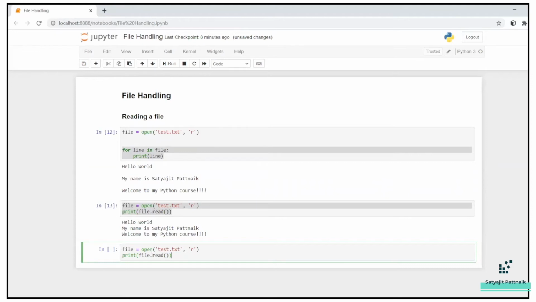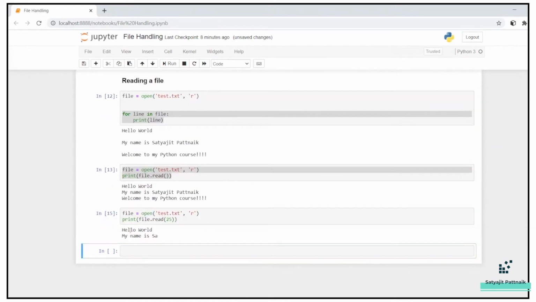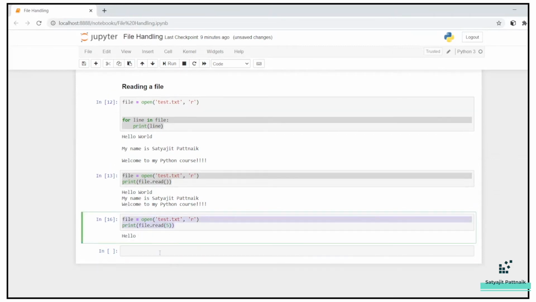Let's say I'm just concerned about the first five characters. So you can pass your number of characters and you can see the output as well. Let's say I want to print the first 25 characters. So it will say hello world, my name is SA. You can count the total number of characters, it should be 25. So this is how it works. I'll just make it 5 as of now. And what else?